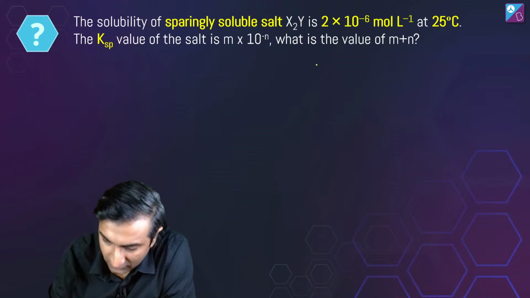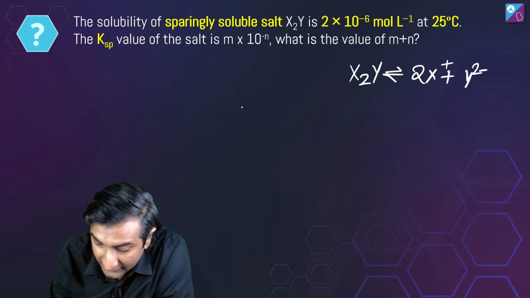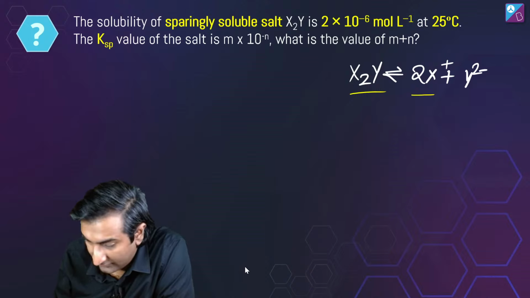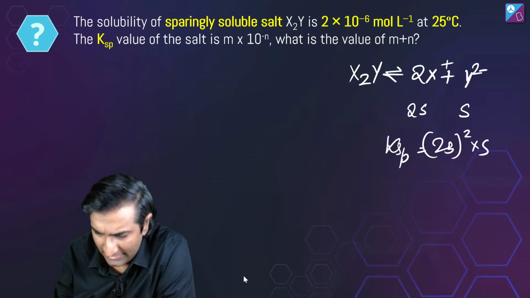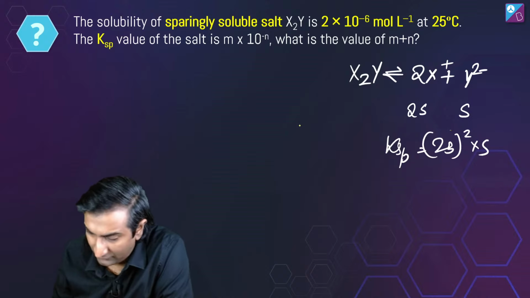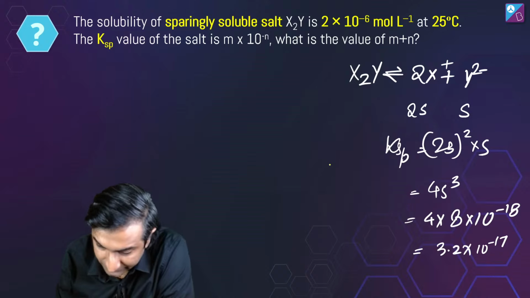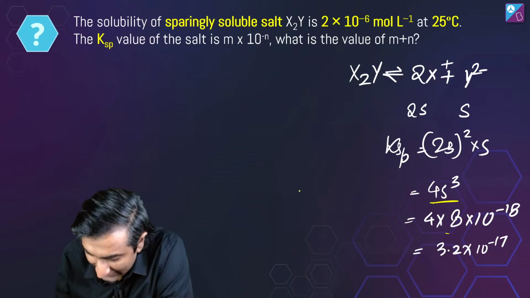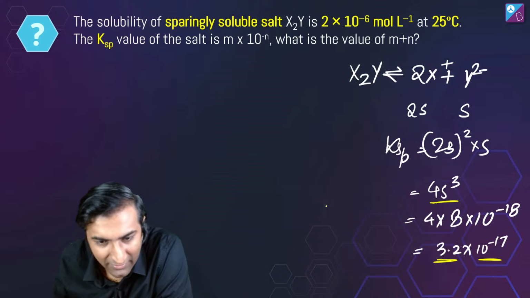$50 is the answer. Let's see, nice, you did it quickly. How do you solve this? X2Y gives you 2x plus y2 minus, meaning KSP is simply going to be 4s square into s, that is, 2s the whole square times s. So 4s cube will be equal to KSP. What is s? s is simply 2 into 10 power minus 6. So this is going to be 32 into 10 power minus 18 and 3 into 10 power minus 17.